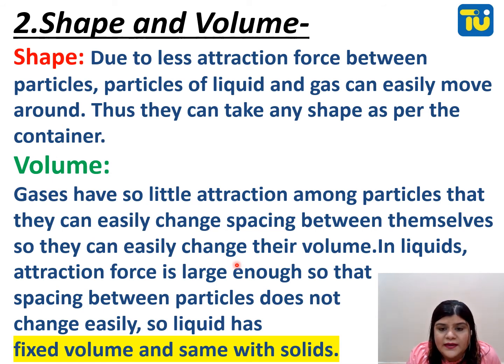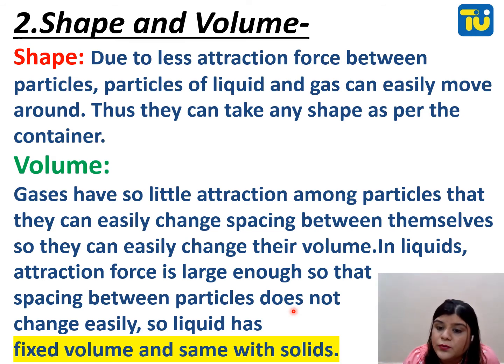So they can easily change their volume, and in liquids attraction force is large enough so that the spacing between the particles does not change easily. So liquid has a fixed volume, and same with solids. So they have a fixed volume. Fine. You cannot put 1 liter of water in a 500 ml bottle.